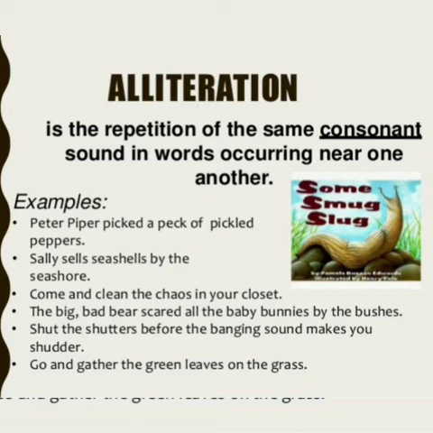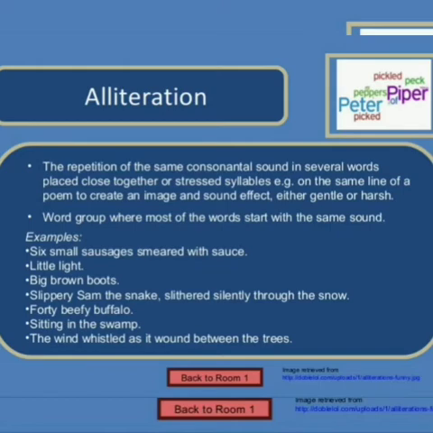So what are consonant sounds? Leaving the vowel sounds A, E, I, O, U, the other sounds are considered to be consonant sounds. P, B, T, K. So these are called as consonant sounds. So here consonant sounds are focused. Let's see few examples. Six small sausages smeared with sauce. S is repeated. Little light. L. Big brown boots. Slippery Sam the snake slithered silently through the snow.